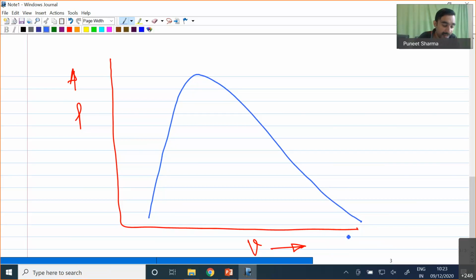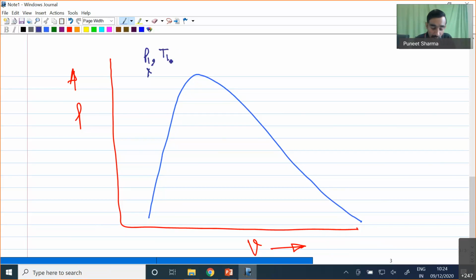Now let me consider a point somewhere in the subcooled state, which has some high pressure P1 and some temperature T1.